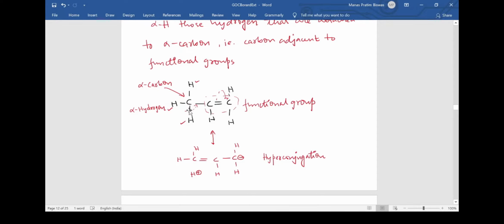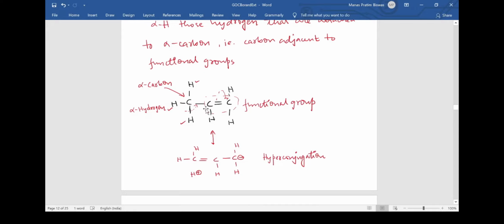So what we can infer from here is that this sp2 hybridized carbon would be pulling these electrons from this sigma bond. Hence a partial delta plus charge will develop on this carbon. Therefore, there is a large tendency of this hydrogen to break apart and form a bond here, and then this bond will shift over here. This is the very reason why hyperconjugation is happening: there is a high delta plus charge generated by this multivalent functional group, and hence chances are high that this hydrogen will break off in the form of H plus, and then hyperconjugation will take place.